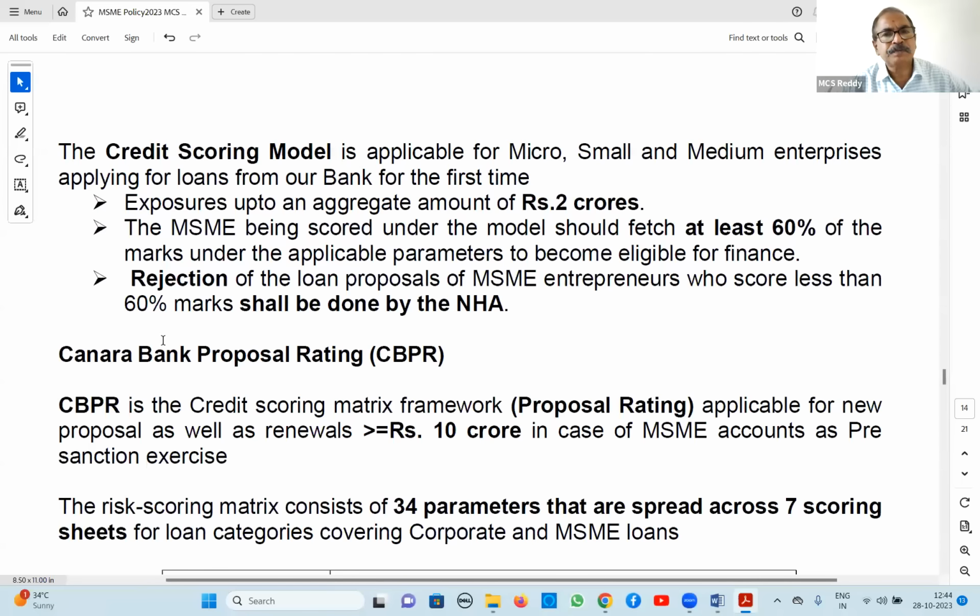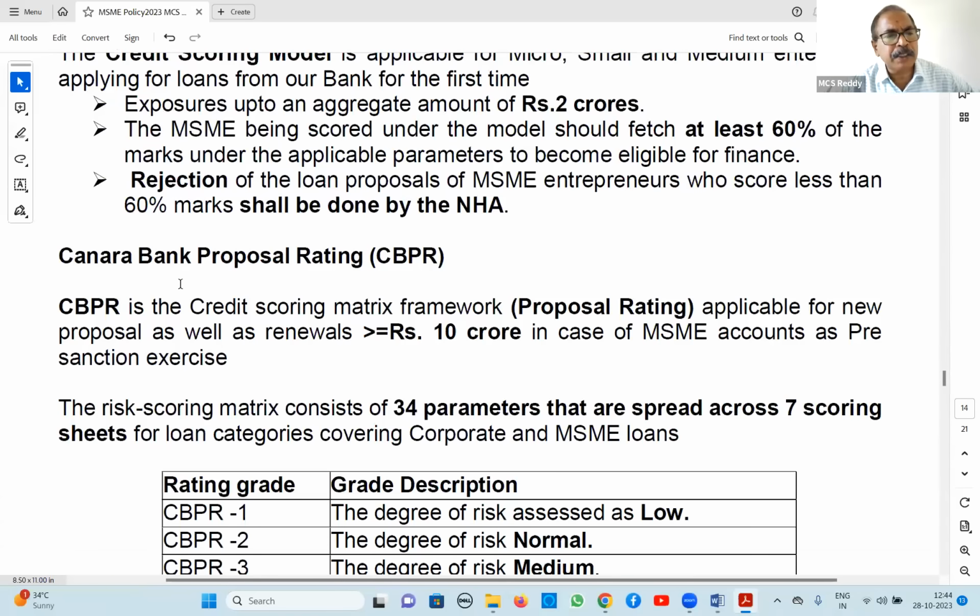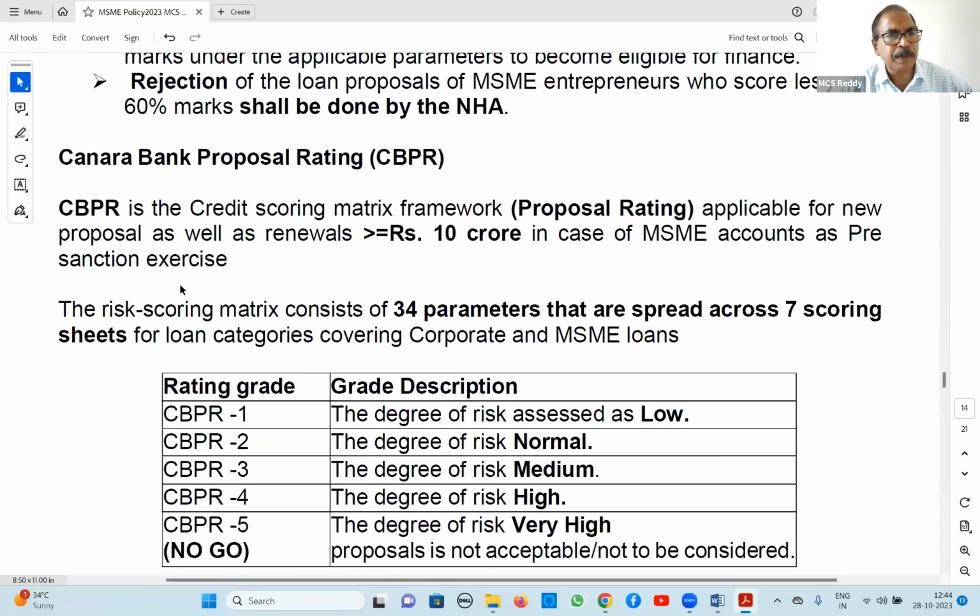Aggregate amount 2 crores. MSME being 60%, rejection okay. CBPR, this is another important one for exam purpose. Canara Bank proposal rating. So here, credit scoring matrix framework, proposal rating. Above 10 crores, it is applicable. First applicability, it is 10 crores and above applicability. Re-sanction exercise. So 34 parameters that are spread across 7 scoring sheets.